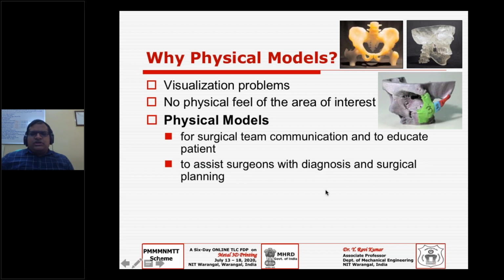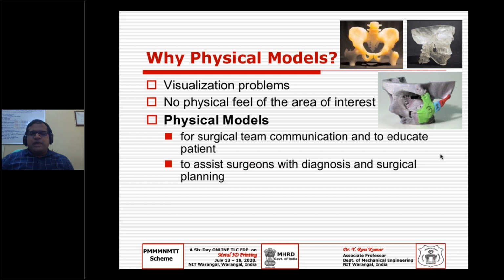They can diagnose rather than seeing virtual models or black and white or gray images. You can use this for diagnosing or planning the surgery, like what tools, instruments or devices he has to take into the operation theater while performing a real surgery, right?